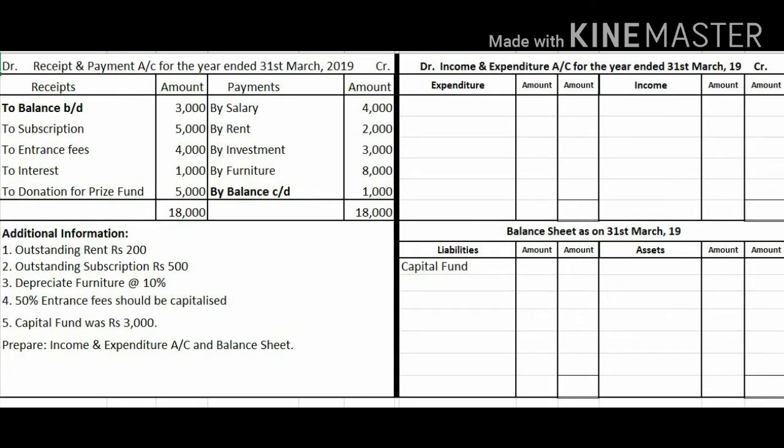Now the remaining accounts which are given on the receipt side are either revenue receipts or capital receipts.